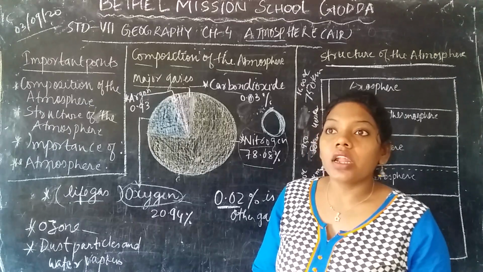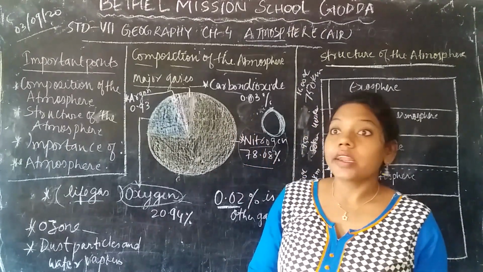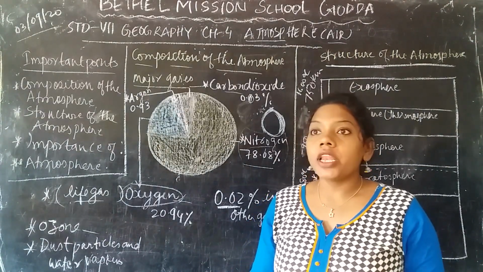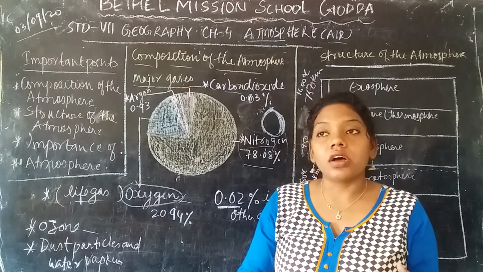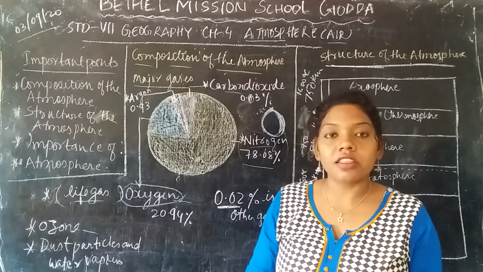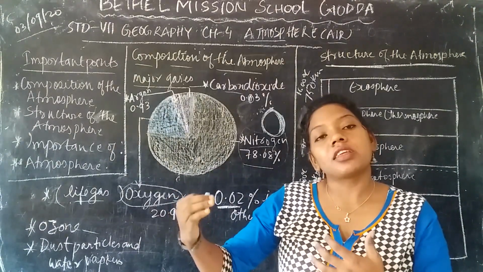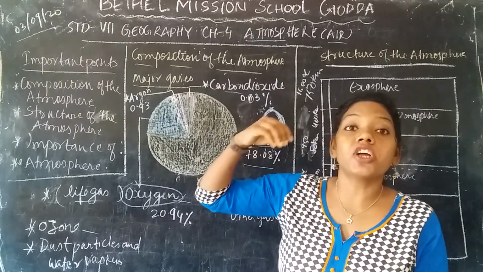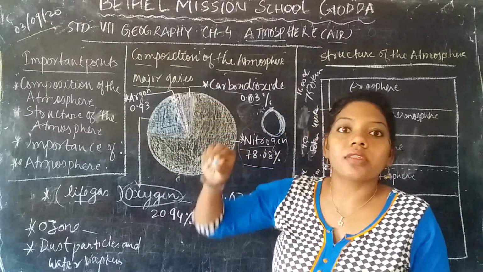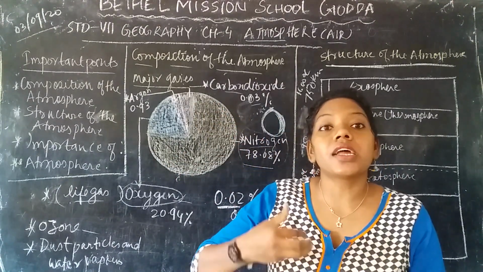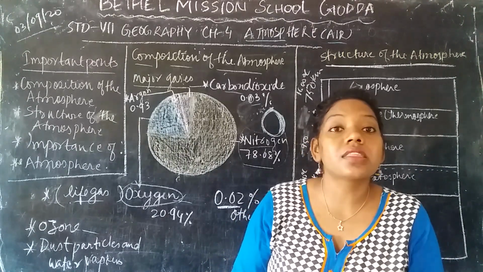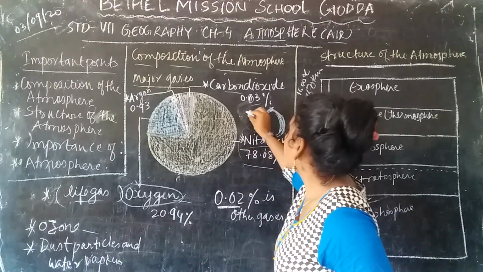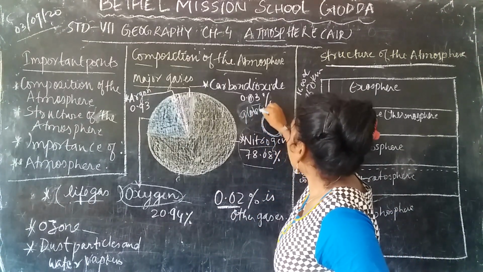Again, the importance of carbon dioxide is that it varies from place to place. For example, the concentration may be less in this place, and in different places it is a little higher. If the concentration of carbon dioxide is much more than 0.03%, then what happens? It increases the temperature of the earth's surface, and due to that global warming happens.